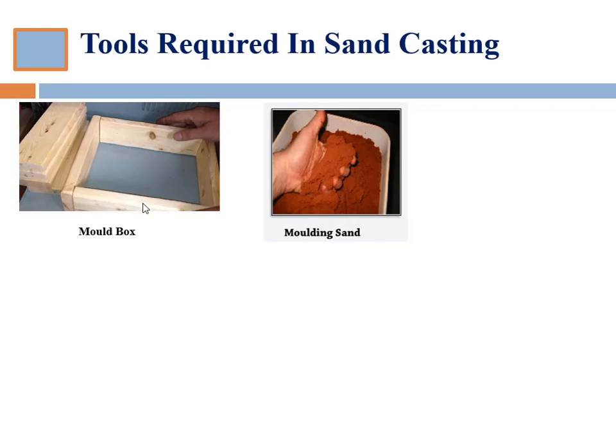And dry sand molds are baked in an oven at around 300 to 650 degrees Fahrenheit for around 8 to 48 hours, depending on the size of the mold. Prior to the sand casting operation, in order to dry the mold, we bake it in an oven. This drying strengthens the mold and hardens its internal surfaces. The dry sand molds are manufactured using organic binders rather than clay binders.